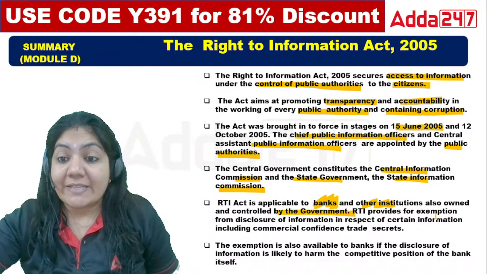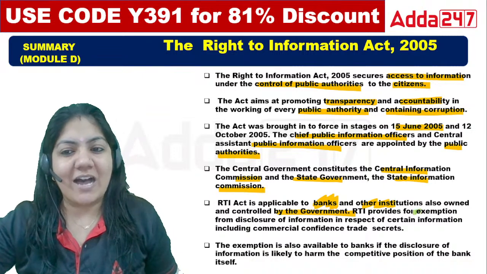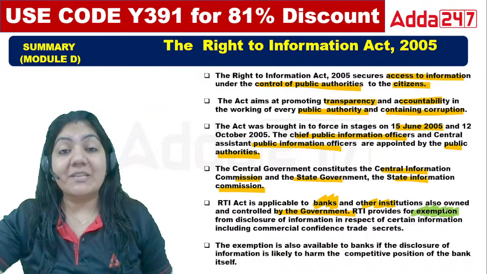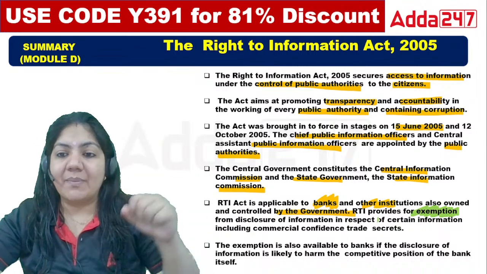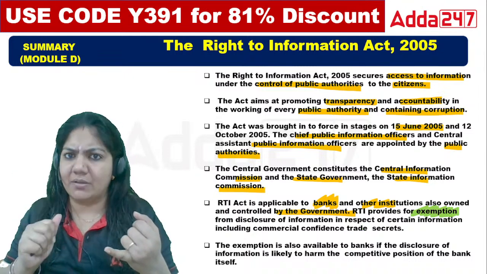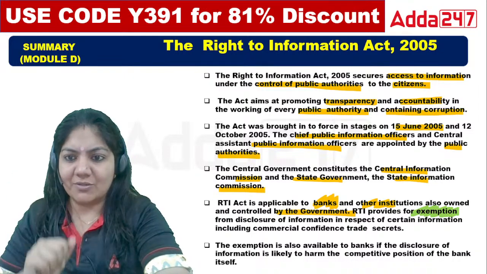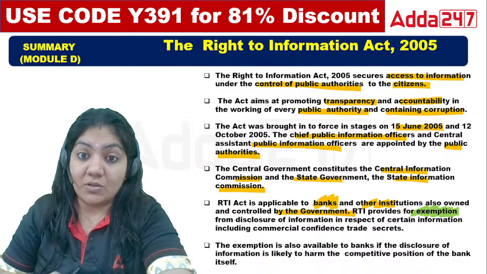This provides exemption. Exemption means we cannot ask for every piece of information. Exemption means exception. Suppose any information is related to a confidential matter, can we ask? The answer is no. We cannot ask for confidential information from the public authority, or from the bank.